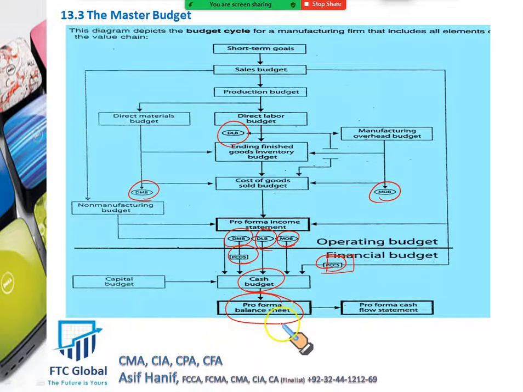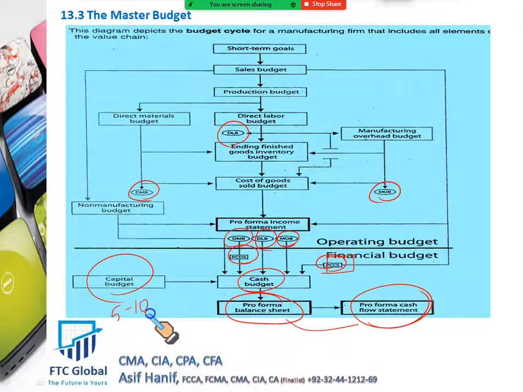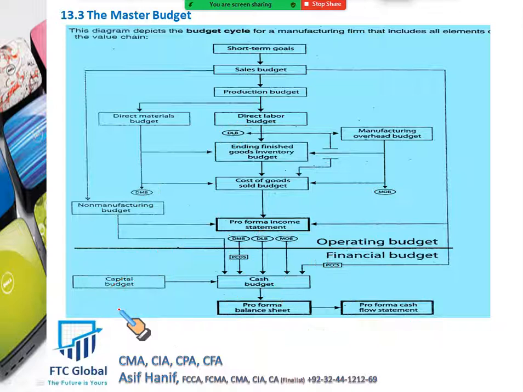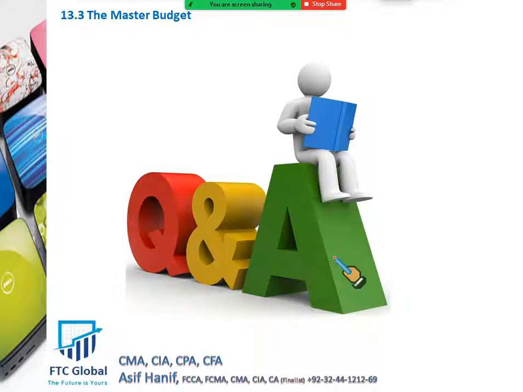Once the balance sheet is drawn up, you draw up the cash flow statement. And the capital budget is not drawn every year. Normally it is prepared after 5 or 10 years. So that is why it is not in your CMA Part 1 syllabus. So the point to note here is that these 4 budgets, capital budget, cash budget, balance sheet, and cash flow statement, are all called financial budgets, and that ends the master budgeting process.